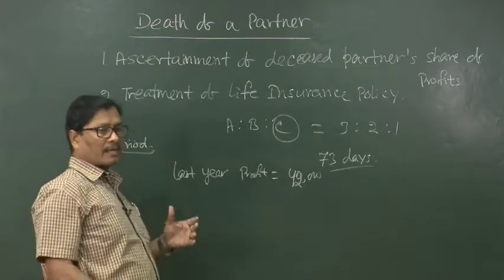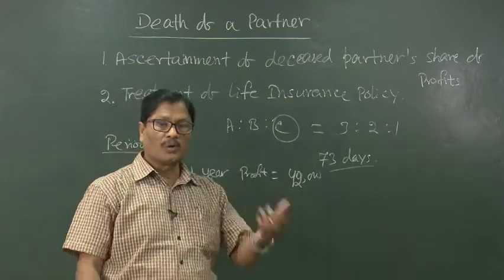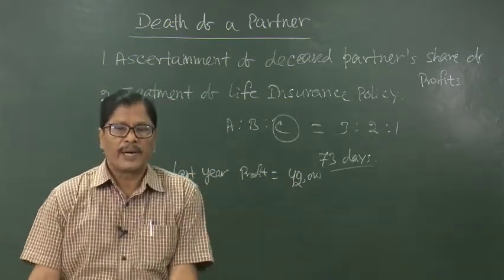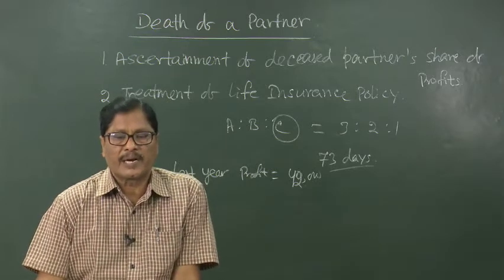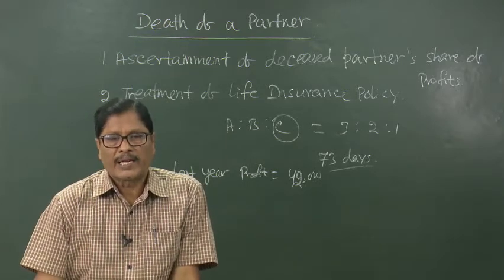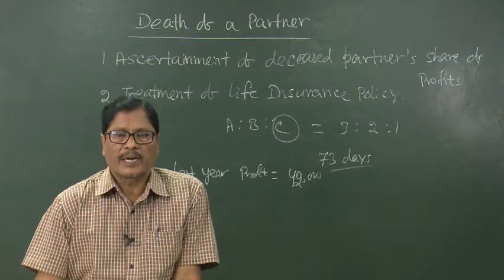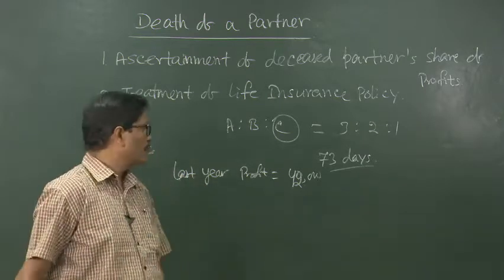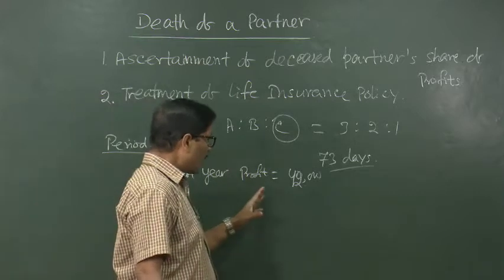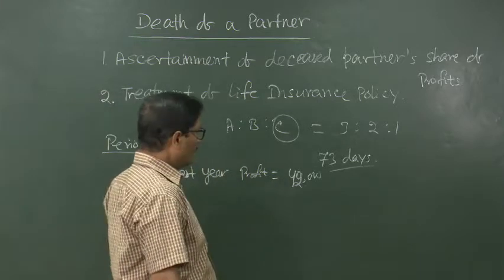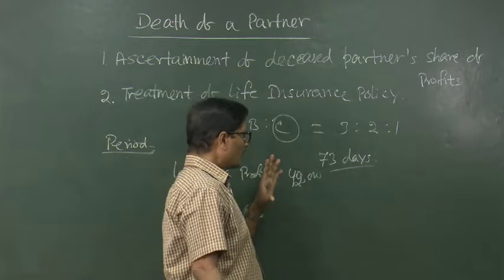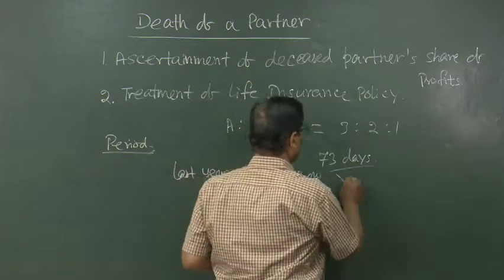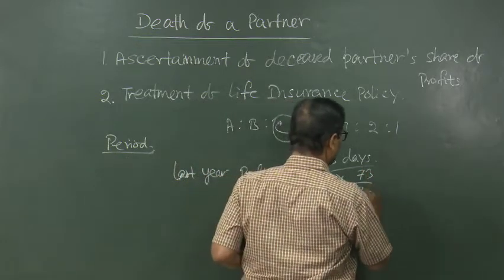So, this year, although we do not know what will be the exact amount of profit at the end of the year when we will prepare the profit and loss account, we can estimate or assume that the same profit will continue this year also, and we will be having an annual profit of 42,000. But in 73 days, what is the proportion of this profit? It is 73 by 365.